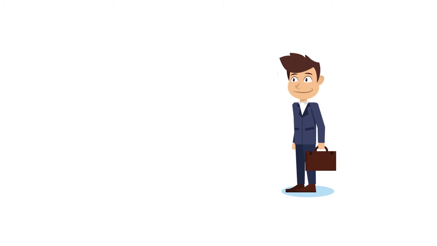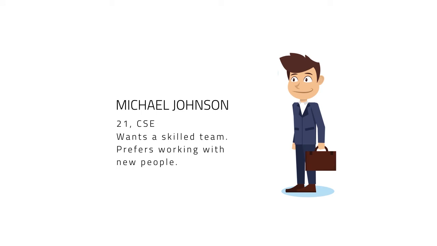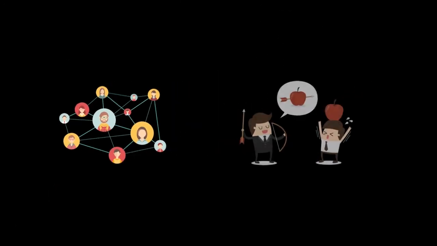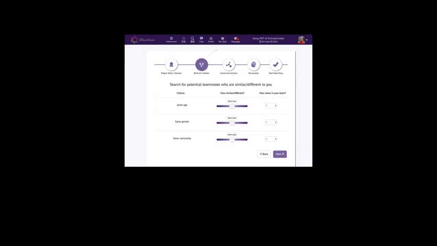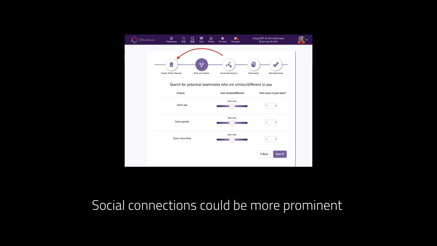To explain our findings, we want to apply them to a persona named Michael Johnson, a fictional character that represents the behaviors and feelings of the average student user of MDT. Michael is a 21-year-old computer science engineering student who wants to be part of a skilled team and prefers working with new people. He's looking to find teammates for a senior app development class project. Two of the factors he considers when choosing teammates are social connection and trust. Which leads us to our first recommendation of moving social connection into a more prominent position in the teaming stage of the survey.